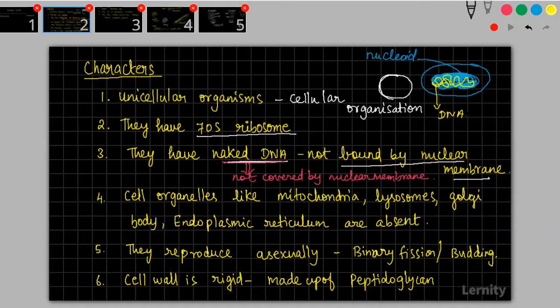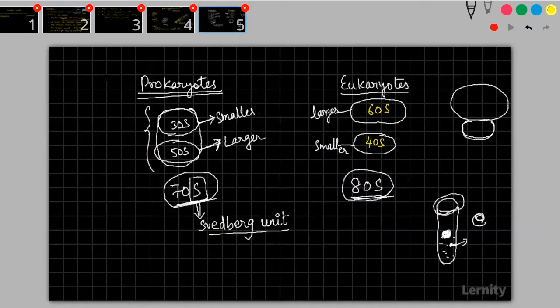Someone is asking me about mutation once again. They asked that if the nucleus DNA is not protected with the nuclear membrane, what will happen to the DNA?